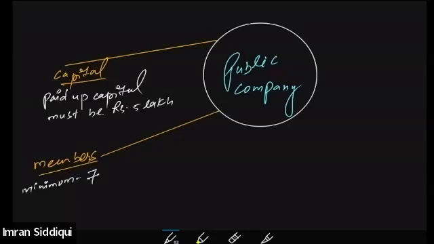So what about the maximum number of persons in a public company? There is no limit on such number. The maximum number can be unlimited, no limit. But there should be at least 7 members at the time of the formation of the public company, not less than that. If an association has fewer than 7 members, they cannot form a public company. They will have to go for the private company only.